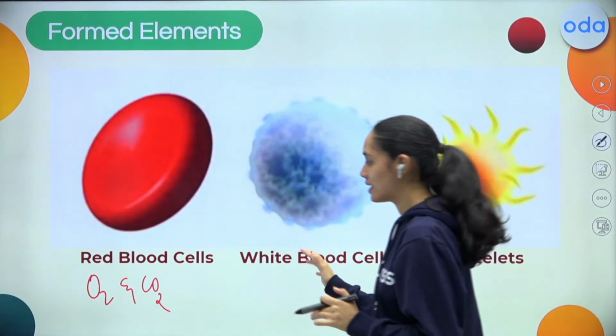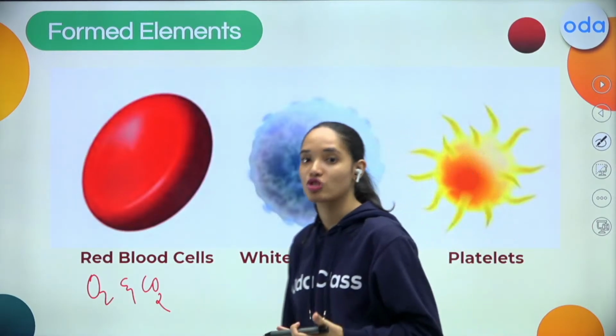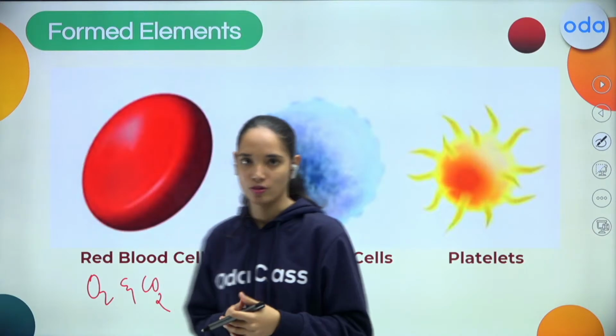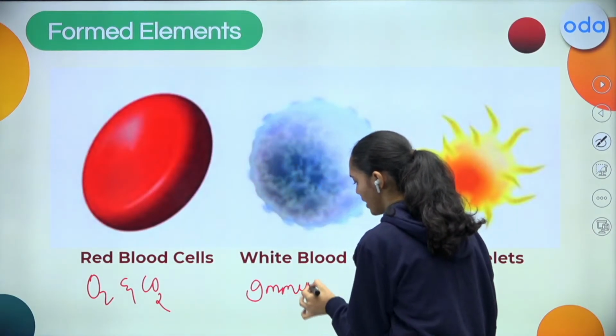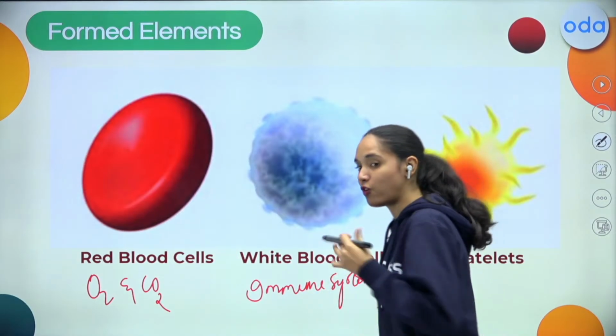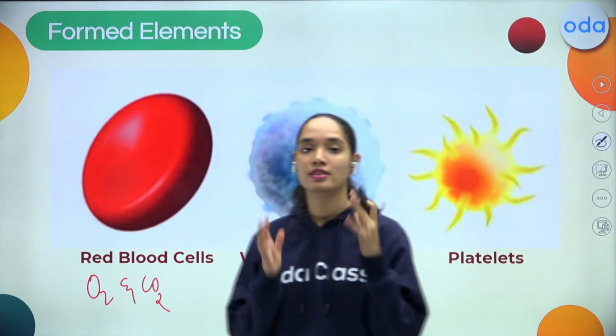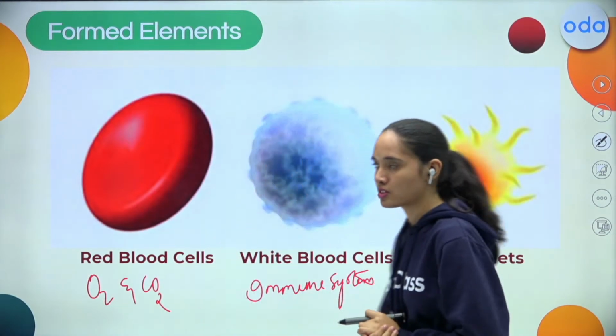And their main function is that they protect our body against the pathogens, the disease causing germs. So they are part of the immune system, where they fight against those disease causing germs or pathogens.